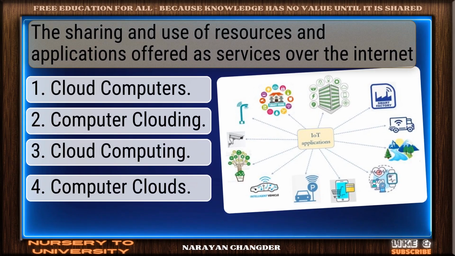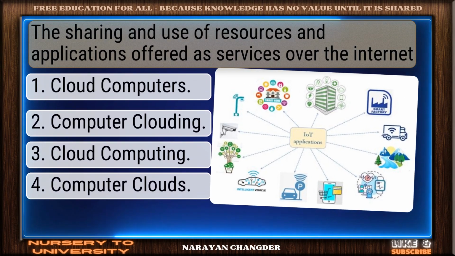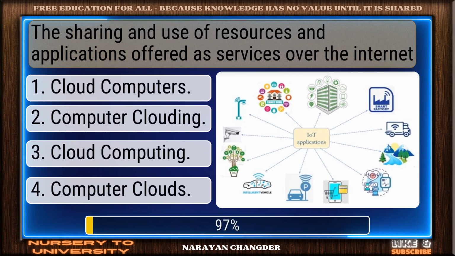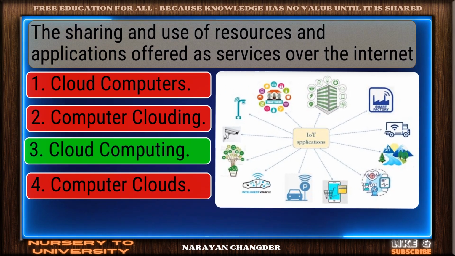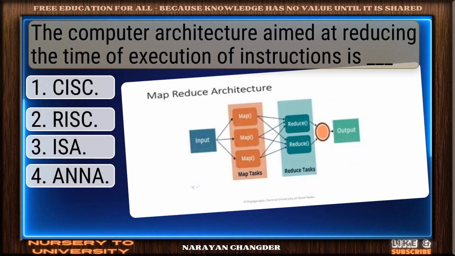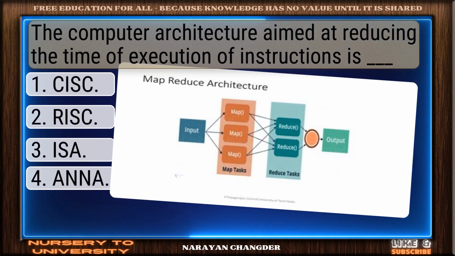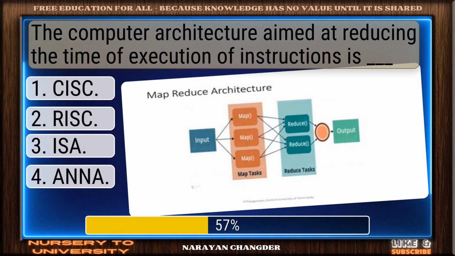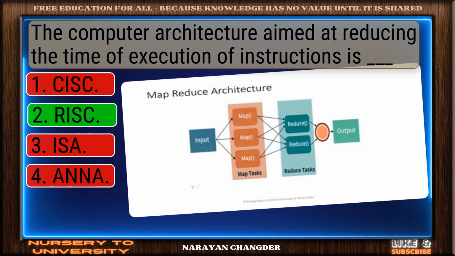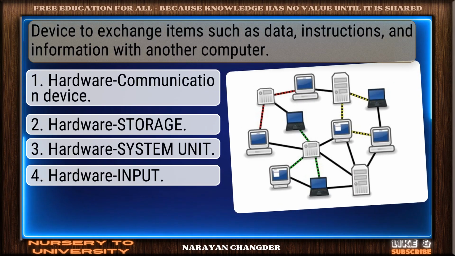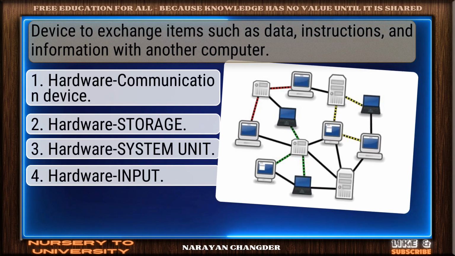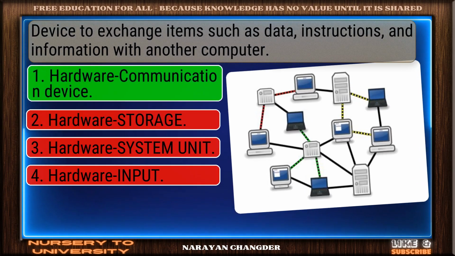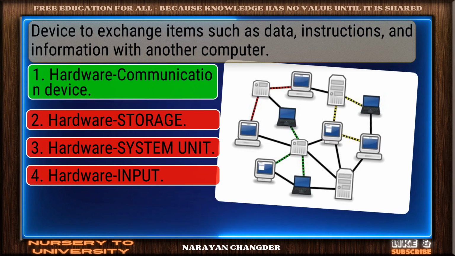The sharing and use of resources and applications offered as services over the internet. Well reasoned. Cloud computing is correct. The computer architecture aimed at reducing the time of execution of instructions is dash. Great job. RISC is accurate. Device to exchange items such as data, instructions and information with another computer. Clear logic. Hardware communication device is sound.